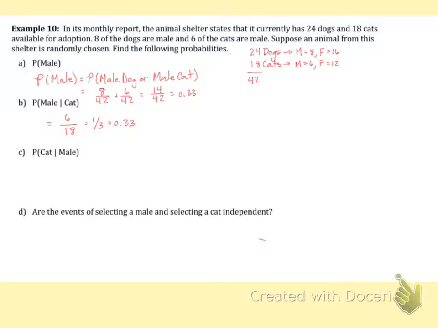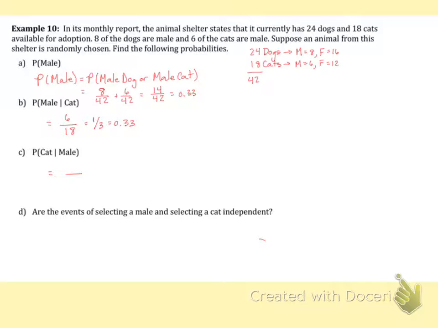Now, I have part C here because I want to show you that the order on these given problems does make a difference, because part C says, what's the probability that you choose a cat given that you've chosen a male animal? So now we have a different total. Now our total is the total number of male animals.